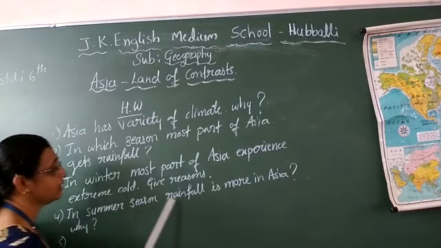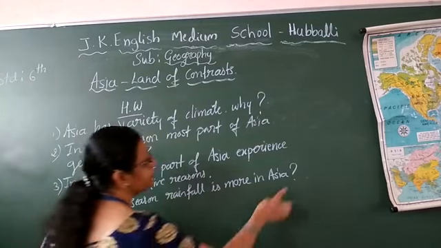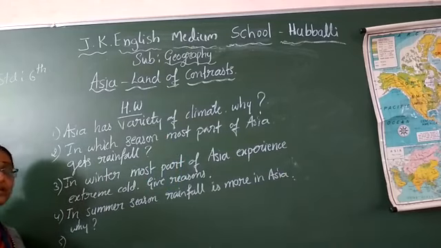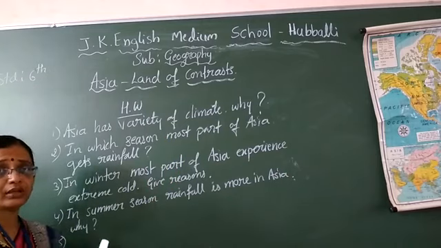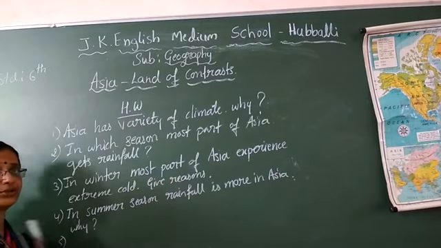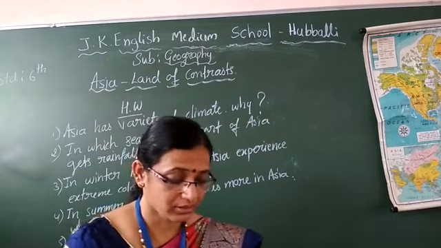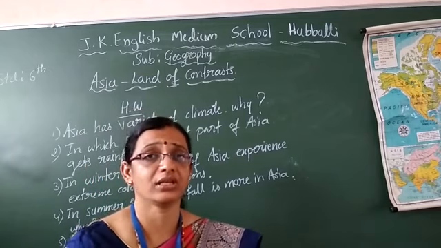In the summer season, rainfall is more in Asia. Why? Because monsoon winds blow from the ocean to the land. That answer is right. Followed, children? Yes. Enough for today. Next, I will take the agriculture and natural vegetation of Asia in the next class.